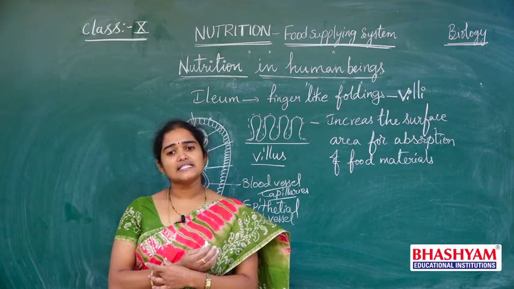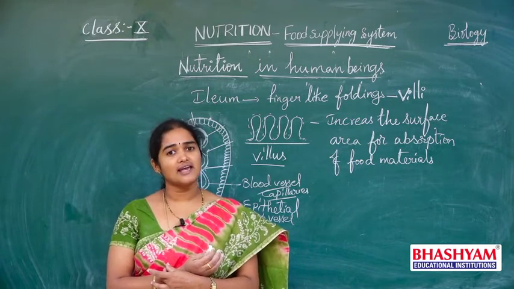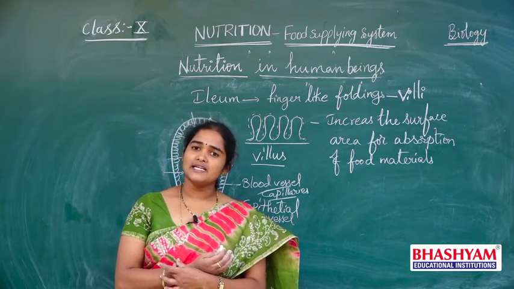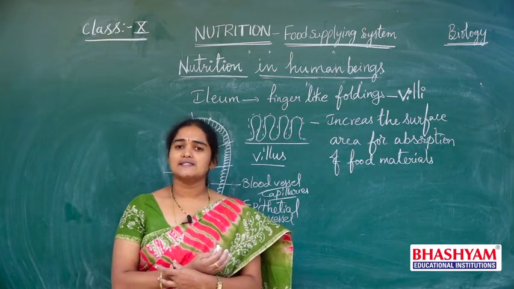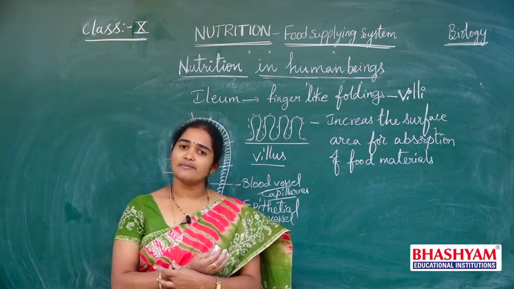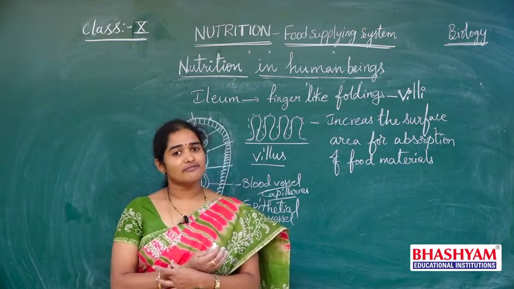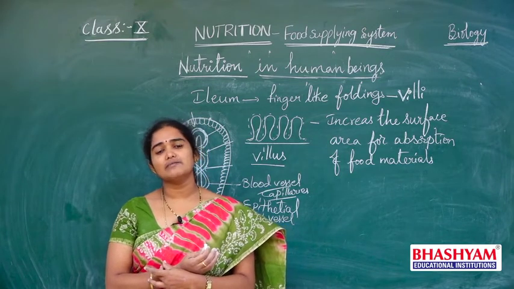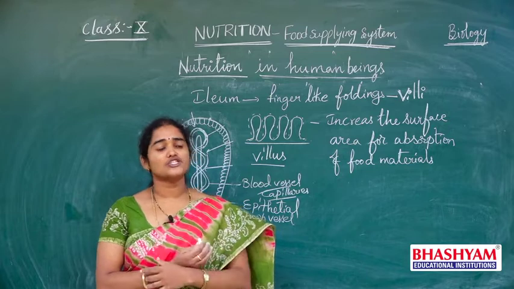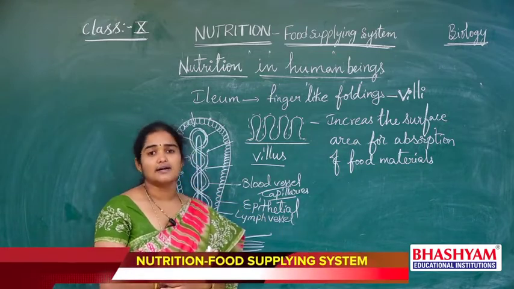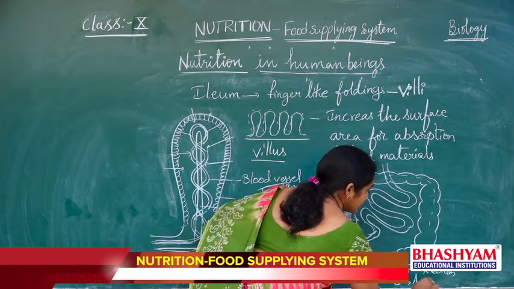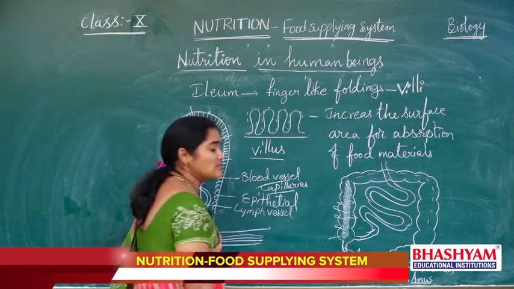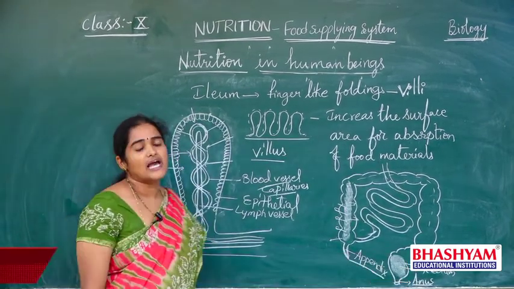Now the undigested material may contain some carbohydrates, some proteins, some fats, and some fibers also. So all this undigested material comes and is stored in the rectum. This undigested material comes out from the system through the anus.